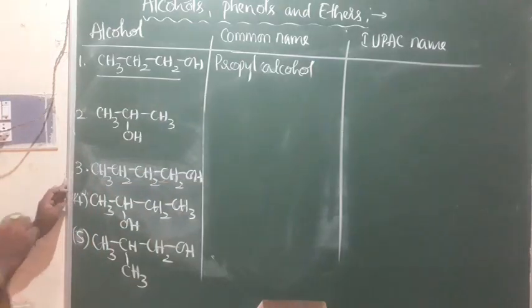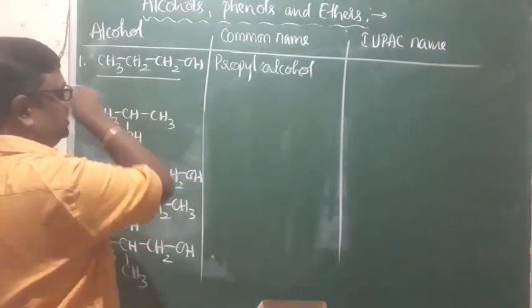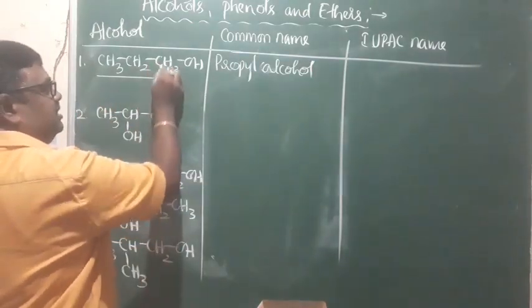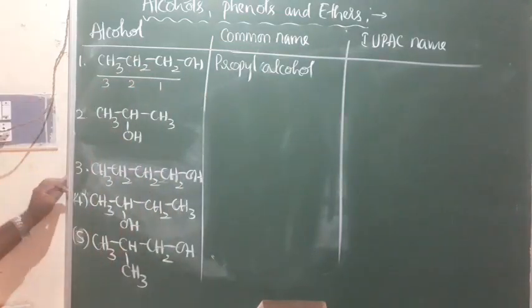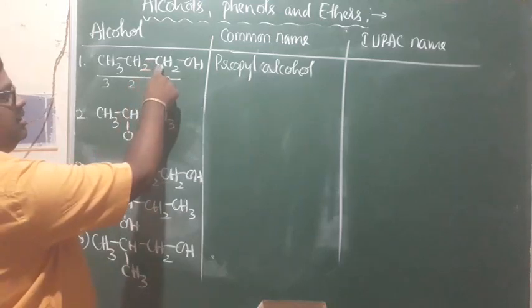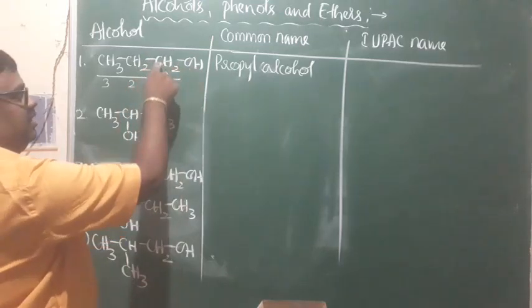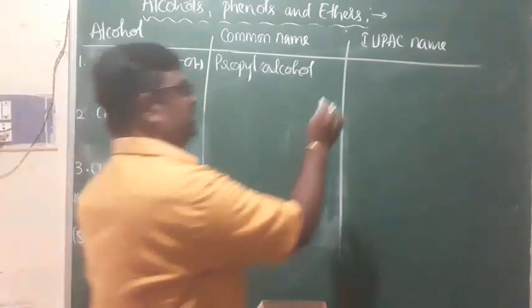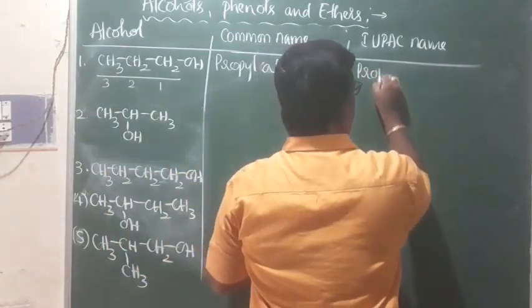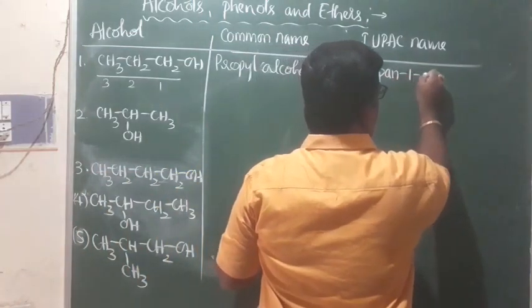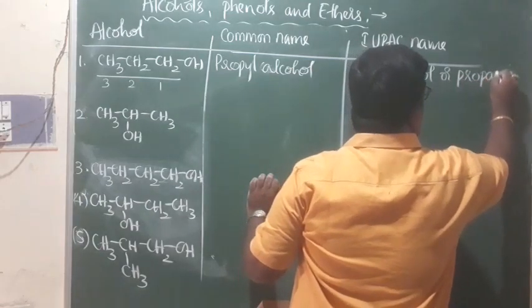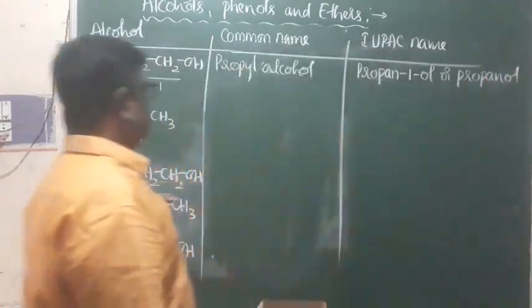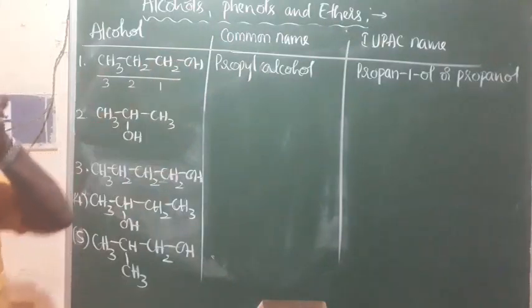For naming this compound by the IUPAC system, look at this. This is the first carbon atom, this is the second carbon atom, and this is the third carbon atom. This is the first carbon atom because the carbon atom containing the OH group will be given preference. Therefore it is propane-1-ol, or you can say propanol, because the OH group is attached to the first carbon atom.